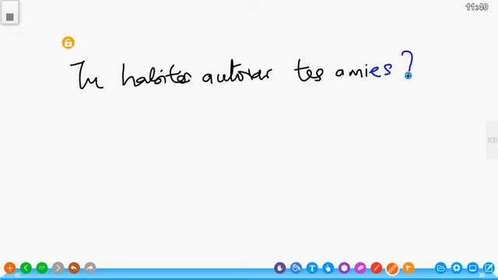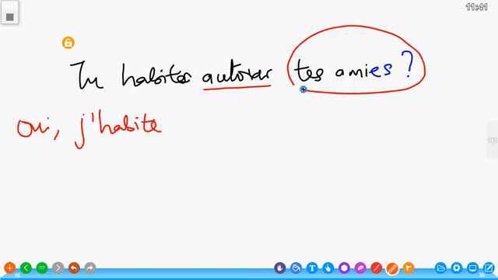Do you live around your friends? That's the question. Recognize that autour is also a preposition, around. And then the answer says oui, j'habite. You have replaced the subject, j'habite, and then you replace tes amis. How do you replace tes amis? Look at the gender and number of the friends. Tes amis, your friends, their female friends. Then we have elles. So that it becomes j'habite autour d'elles.